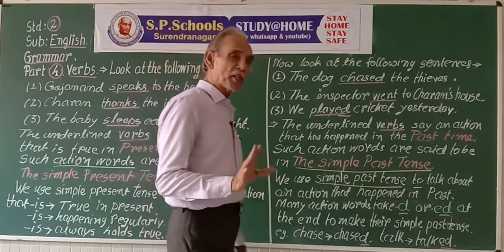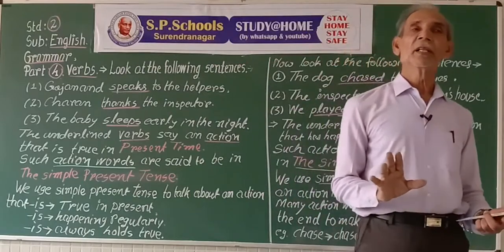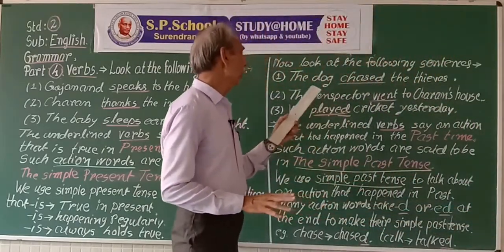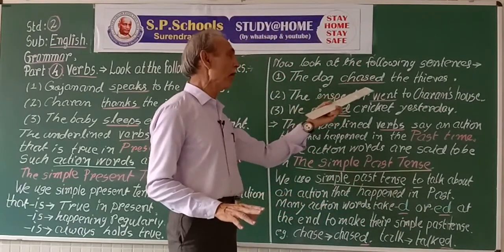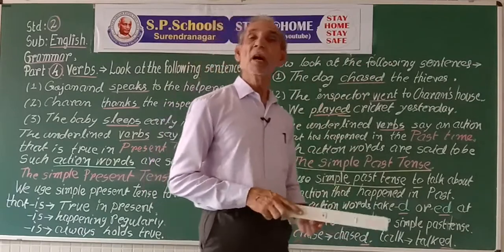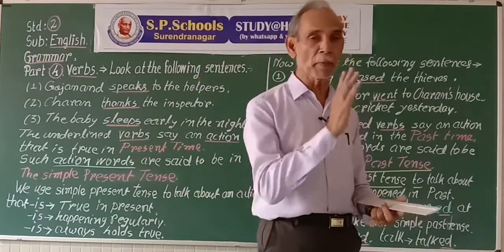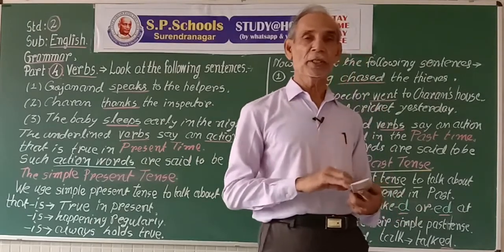Simple past tense statements are used with ed at the end of the verb. But suppose we want to say some negative statement. What is the change?